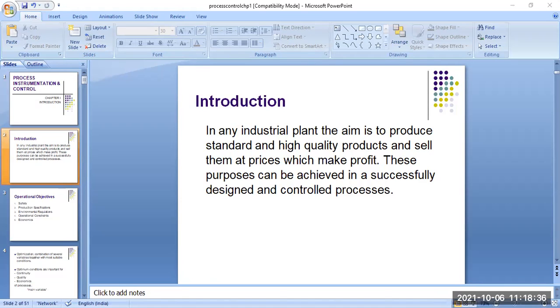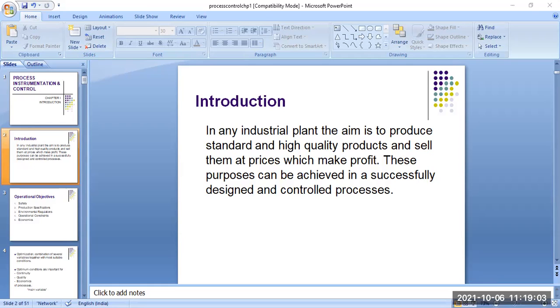Every industry has different types of parameters, that is, process variables. Whatever you give in the input section is processed and controlled by different control mechanisms, and finally you receive the output at the output end.